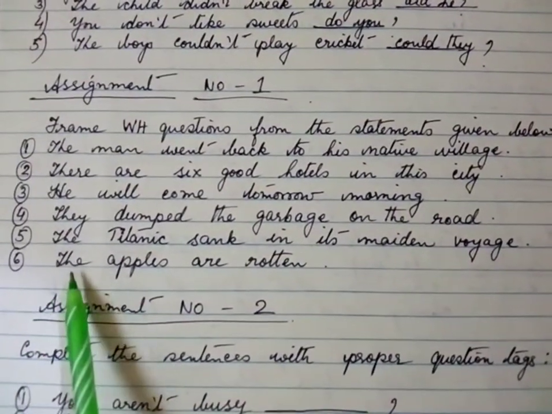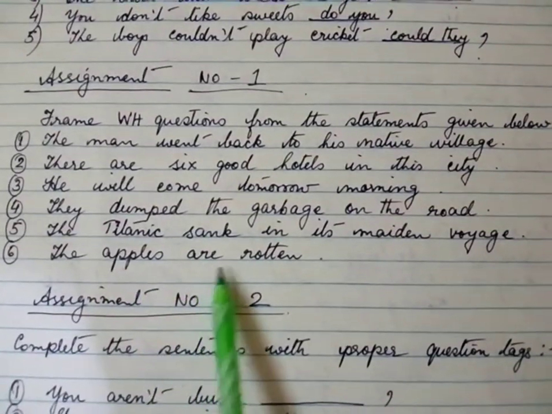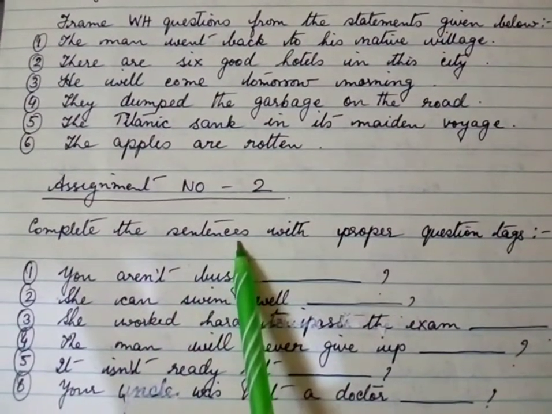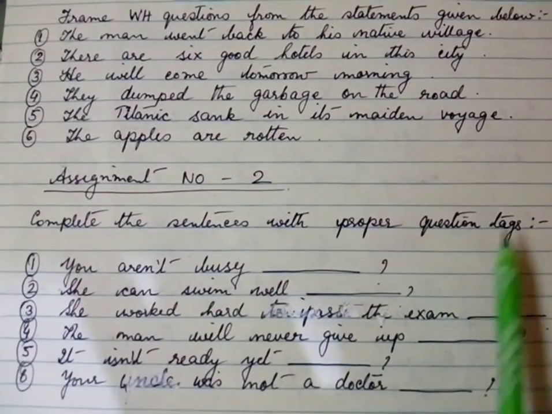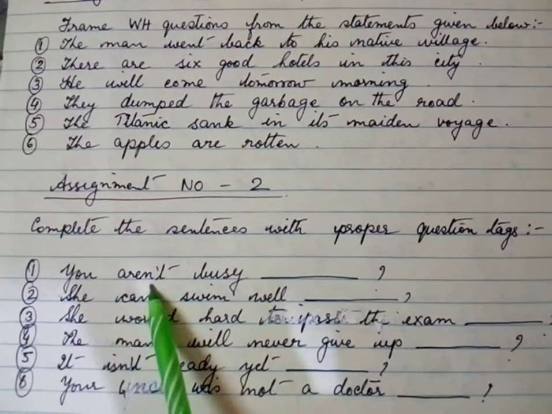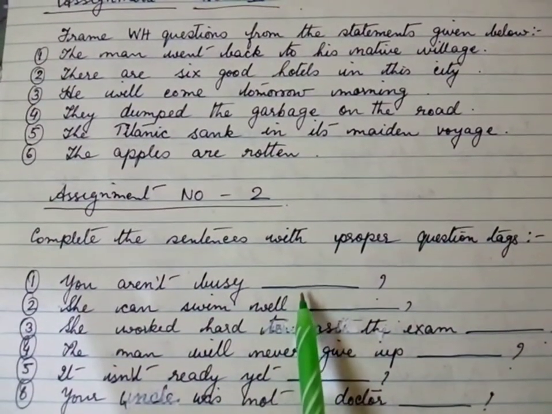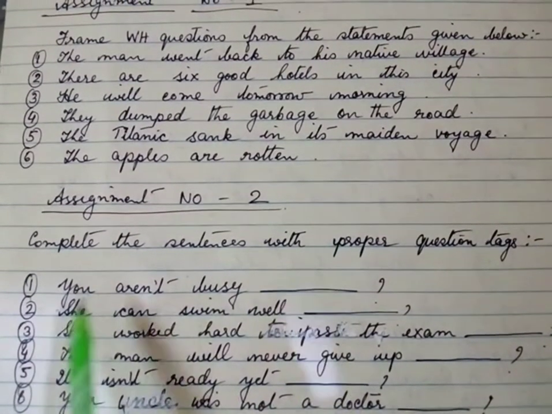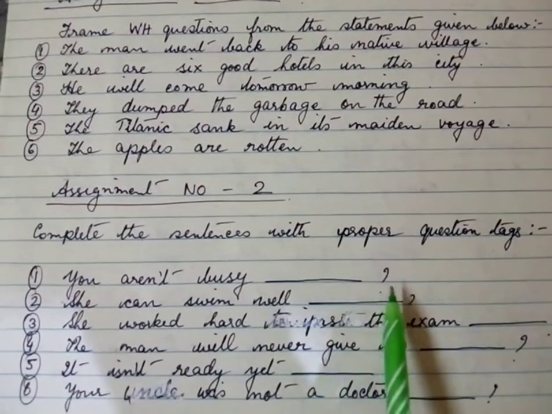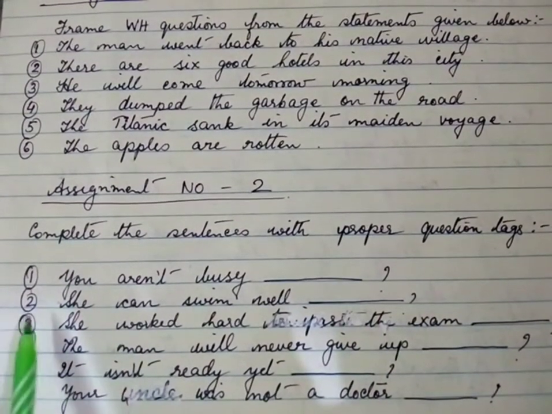I repeat, the apples are rotten. Now assignment number 2. Complete the sentences with proper question tags. Number 1. You aren't busy, dash. I repeat, you aren't busy, dash. Then you have a question mark.